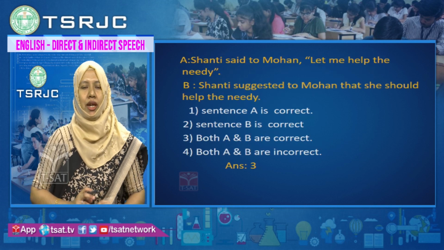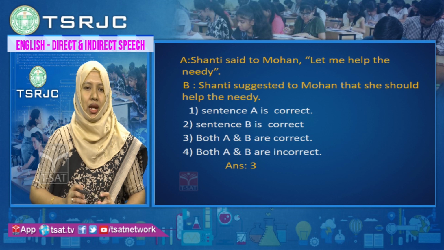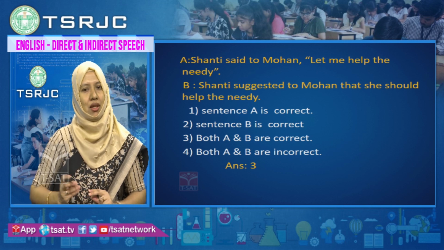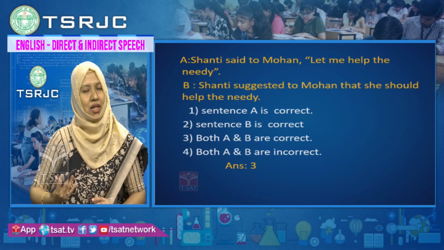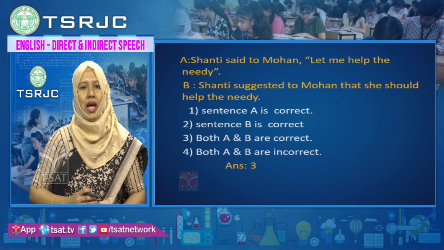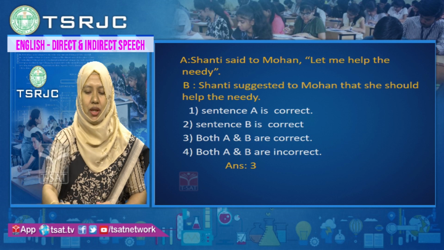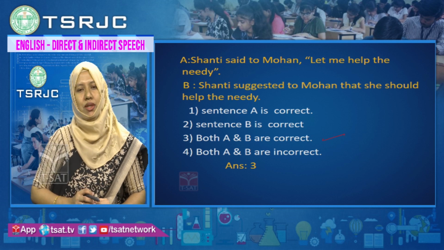Shanti said to Mohan, let me help the needy. Now, imperative sentences. Statement A, Shanti said to Mohan, let me help the needy. Statement B, Shanti suggested to Mohan that she should help the needy. If you look at both the sentences, one is in direct speech, the other one is in indirect speech. Both are correct. So option 3 is correct. Both statements are correct here.